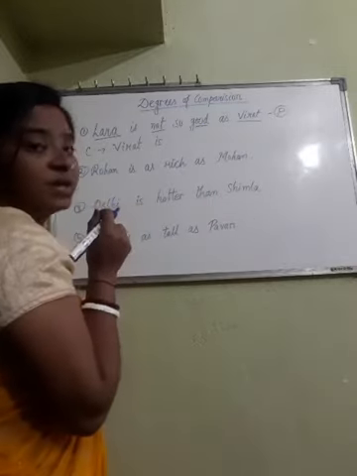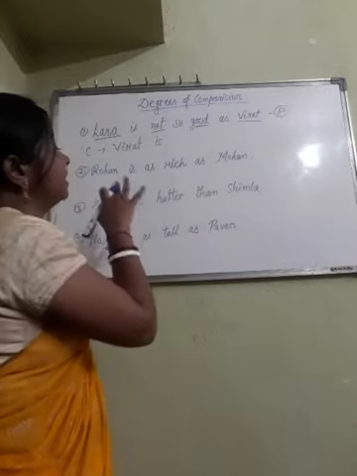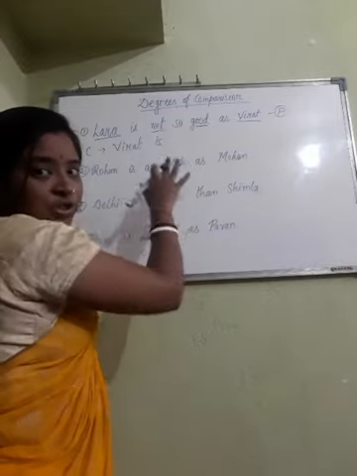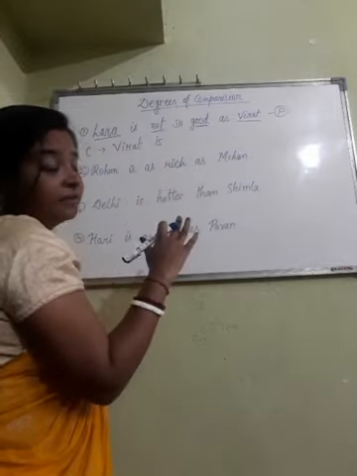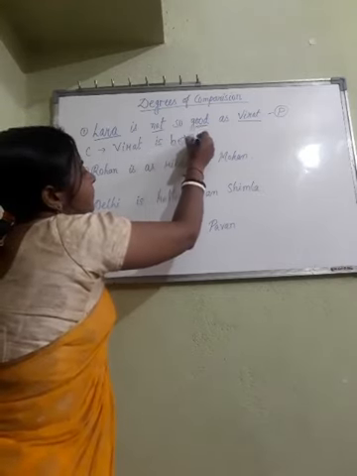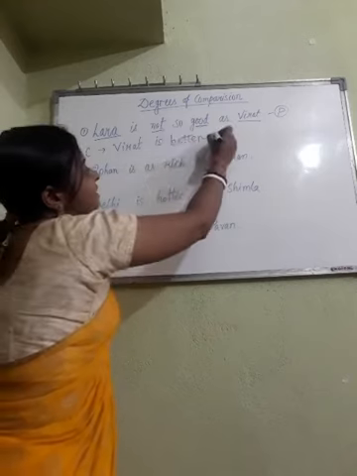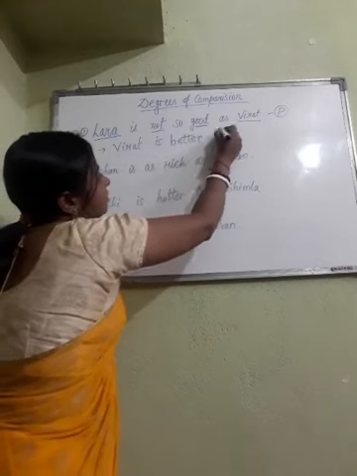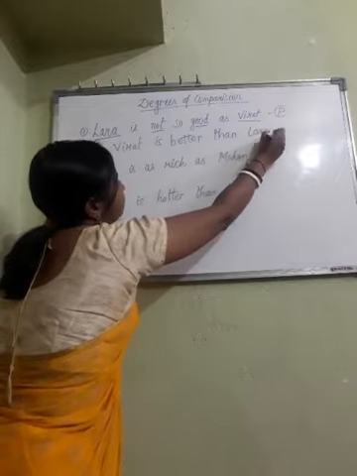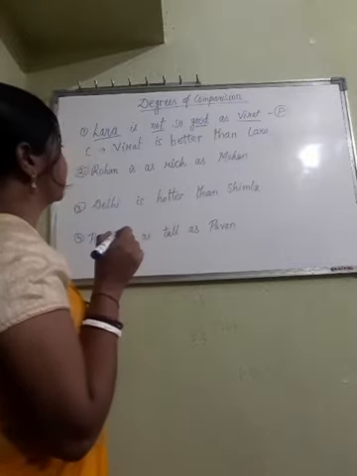Here the comparison is between Lara and Virat, and the positive degree is used in the question. We are changing into comparative degree. So comparative for good is better. Answer would be Virat is better than Lara.